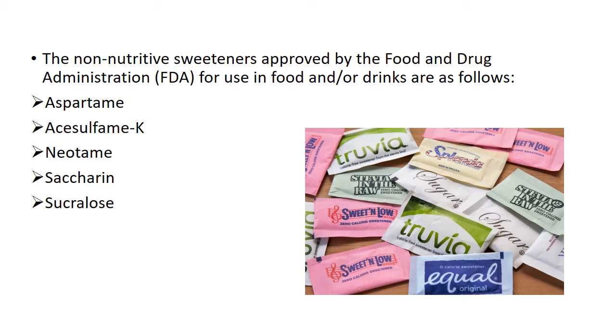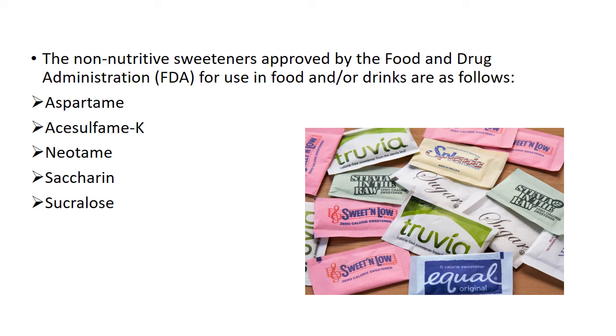The next one is acesulfame K. It is a potassium salt of acesulfame, and it is up to 200 times sweeter than a 3% sucrose solution. The FDA has approved this compound for use as a tabletop sweetener and in dry beverage mixes, instant coffee, tea, chewing gum, dairy products, etc. Since acesulfame K is heat stable, it is also used in cooked and baked products.